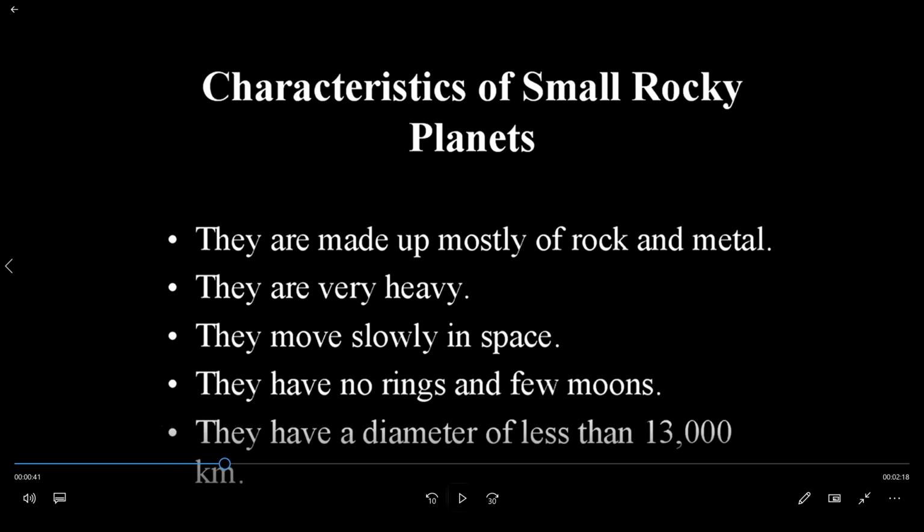Characteristics of small rocky planets. They are made up mostly of rock and metal. They are very heavy. They move slowly in space. They have no rings and few moons. They have a diameter of less than 13,000 kilometers.